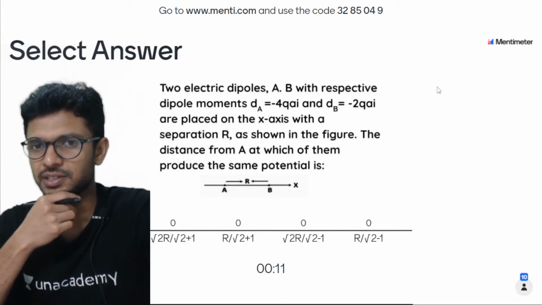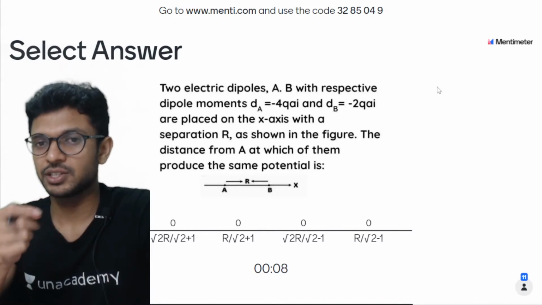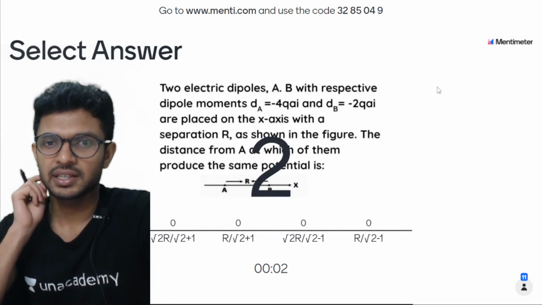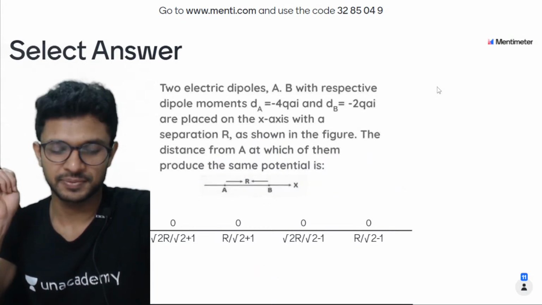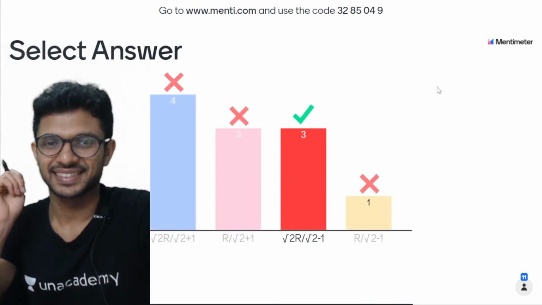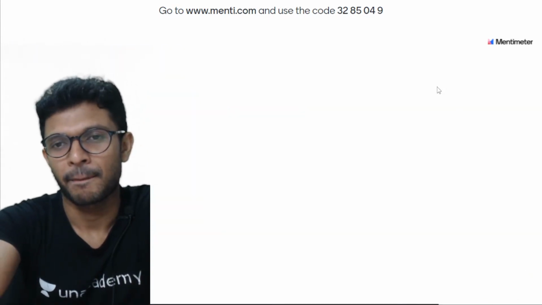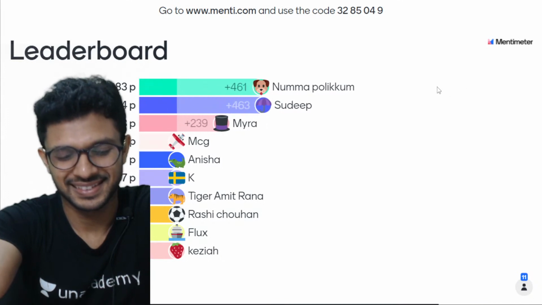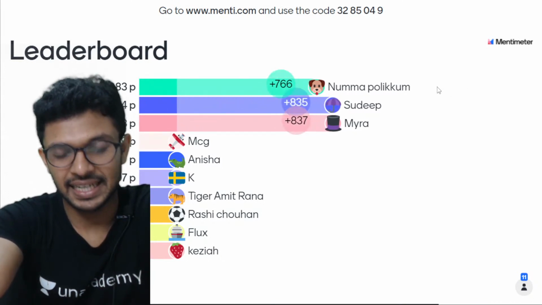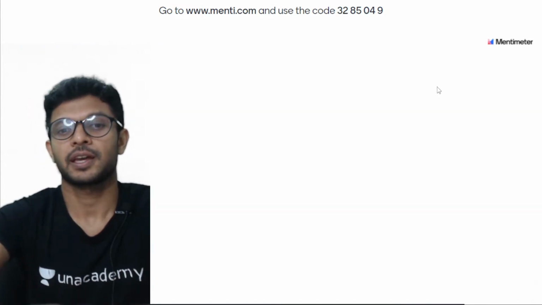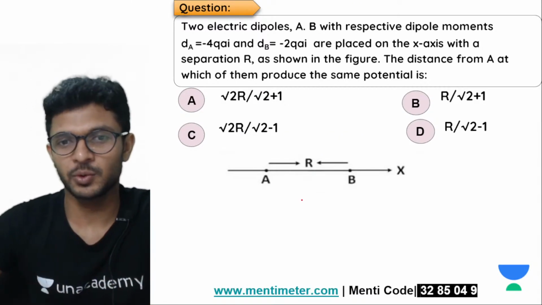Two electric dipoles A and B with respective dipole moments are placed on the x-axis with a separation r as shown. Find the distance from A where they produce the same potential. Okay, very good. Three students got it correct. It takes time. I know this question is not a big question. Myara was the fastest person this time. Good. Then we have Sana, Sudeep, MCG, Anisha, K, Tiger, Rashi, Flux, Kezia. Good. So I'll explain how this particular question can be done.